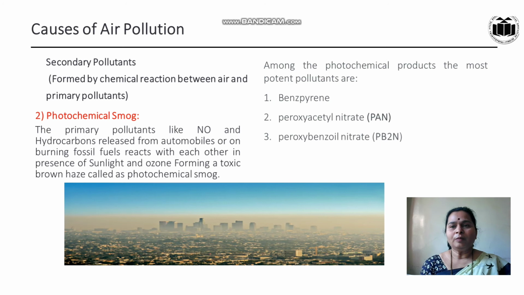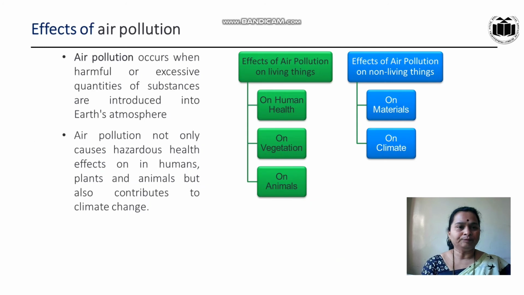Among the photochemical products, the most potent pollutants are, first, benzpyrene, second, peroxyacetyl nitrate, that is PAN, and third, peroxybenzoyl nitrate, that is PBzN. These are the three pollutants that cause photochemical smog.